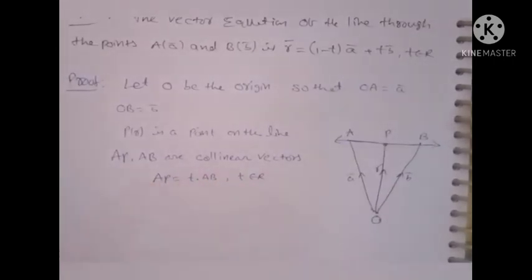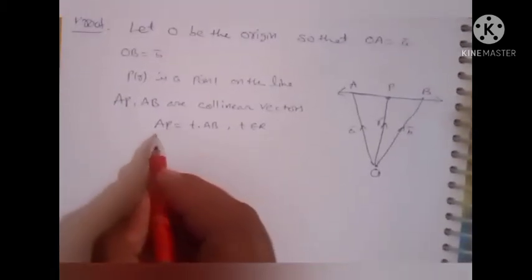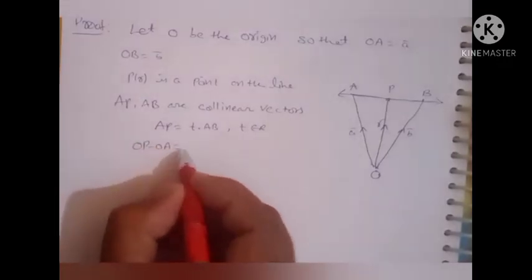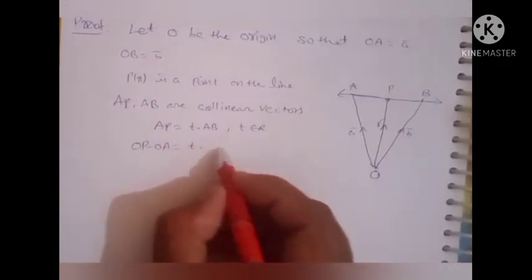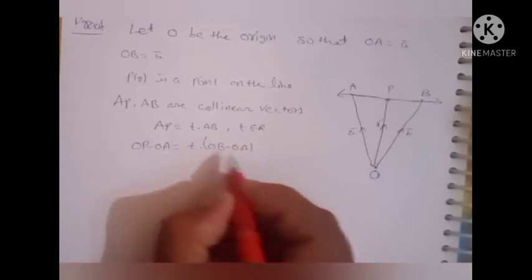Listen, AP is equal to t into AB. AP is a vector, so I can write it as OP minus OA, and AB as OB minus OA.